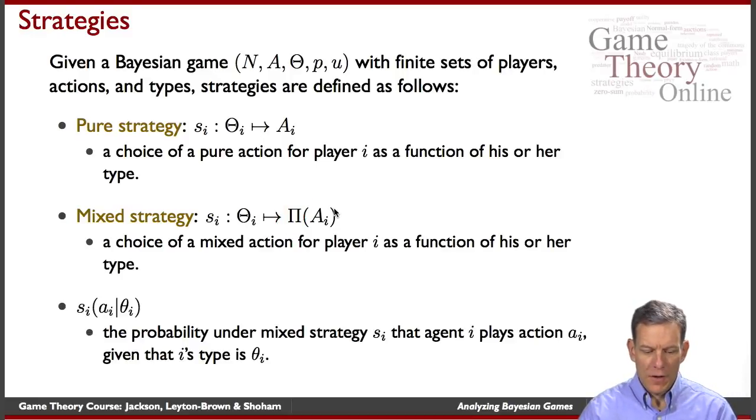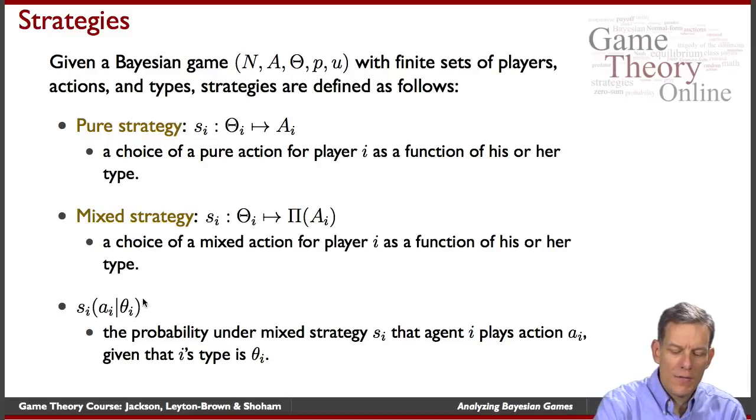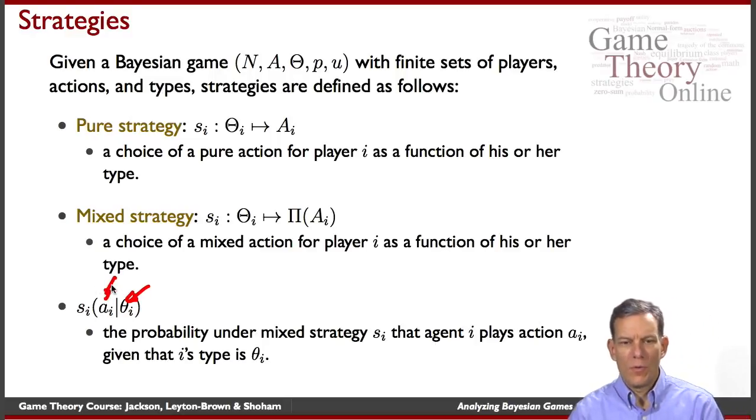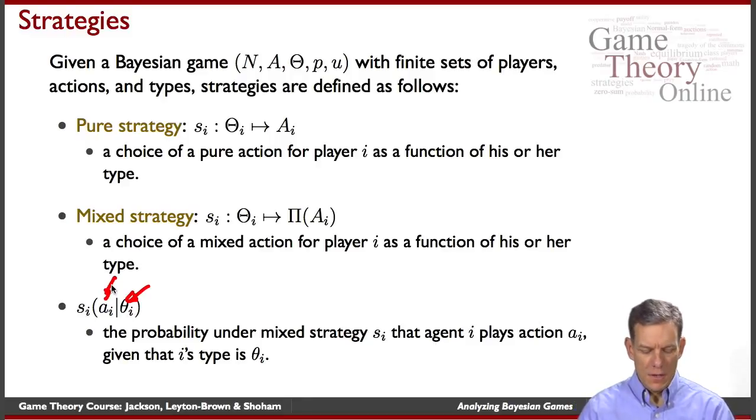One thing that's going to be useful is that if we have a particular type, we can then talk about what the distribution over actions is. So under a mixed strategy S sub i that person i plays, what's the probability that action a_i is going to be chosen by them if they happen to be of type theta_i? We'll use that notation in some of the calculations.